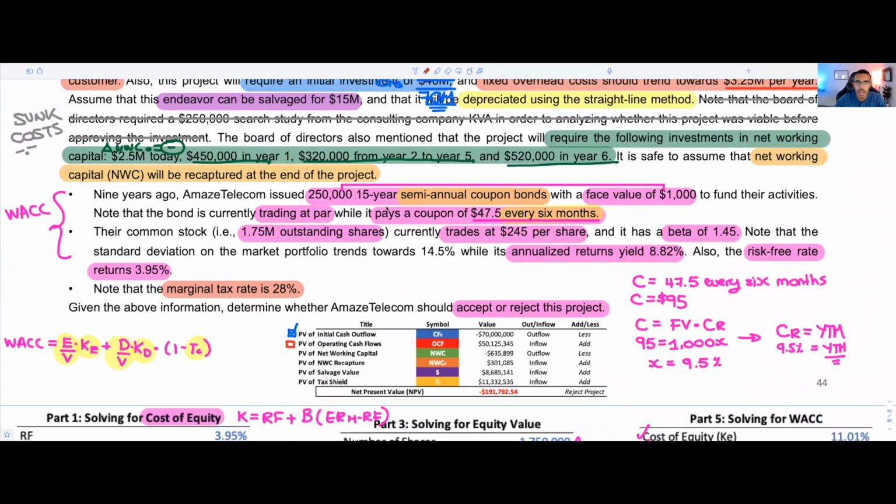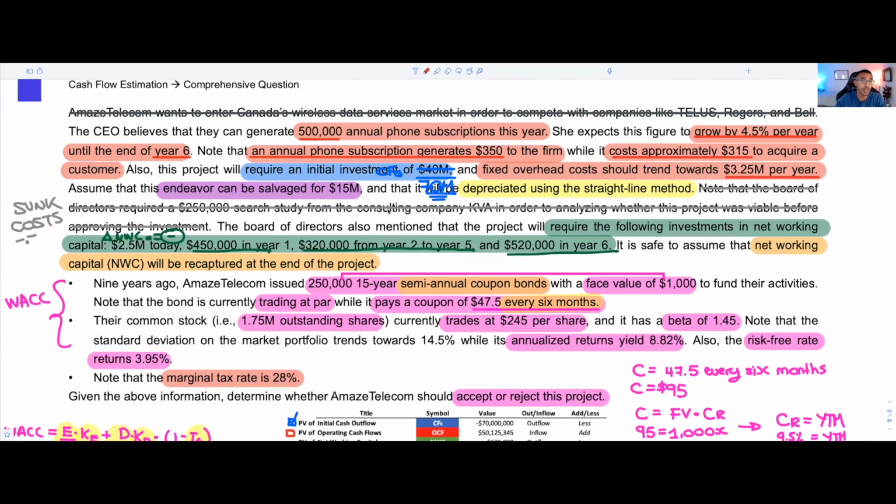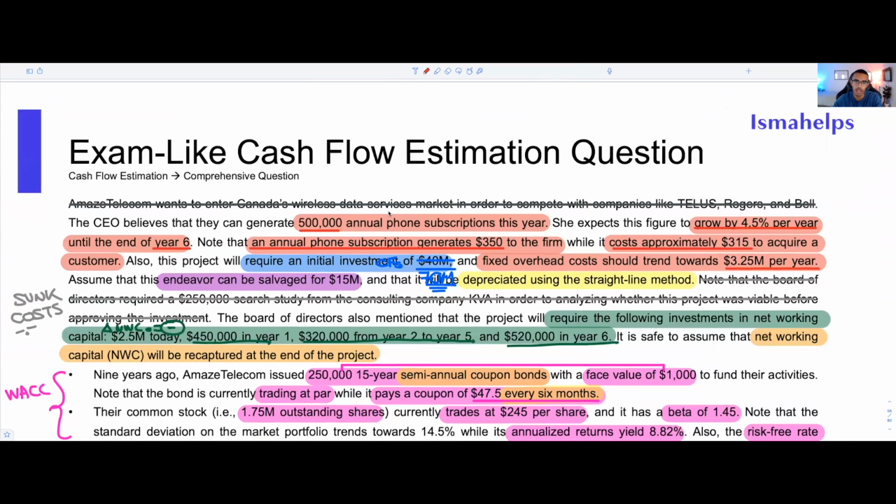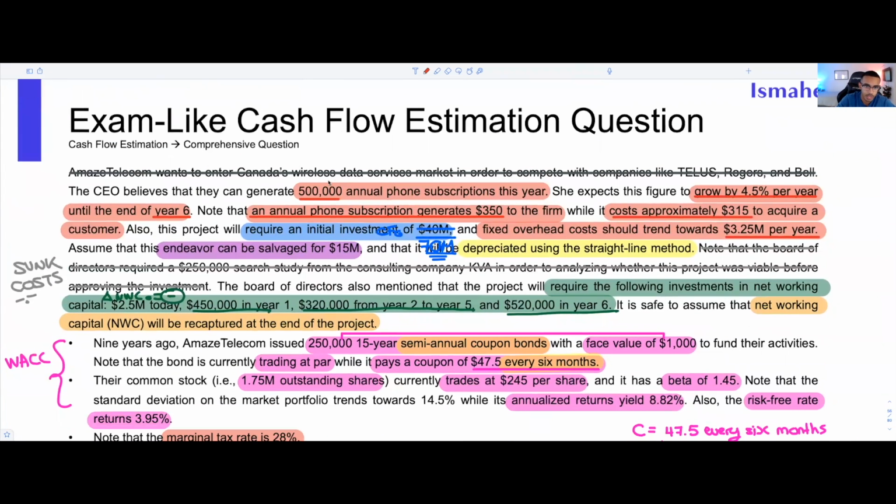We know our operating cash flows will be a function of, once again, a few things: our sales, our cost, and our tax rate. Here, our sales, well, our revenues, we're going to need to do a little bit of computation for that. We're going to need to calculate our revenues. Okay, so I'm going to go ahead and write it here, I guess.